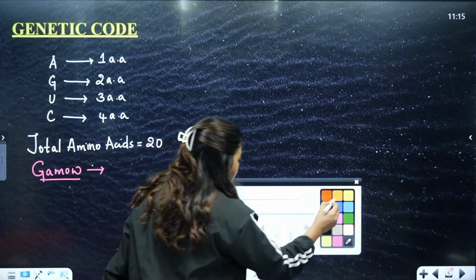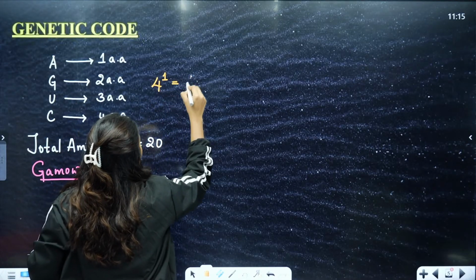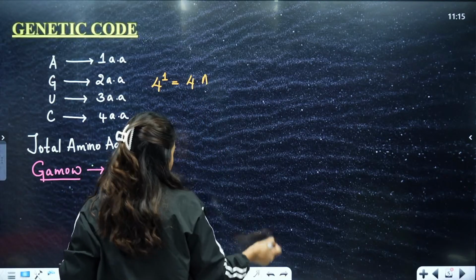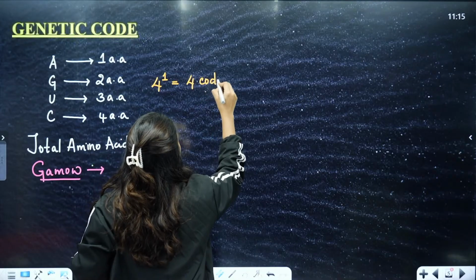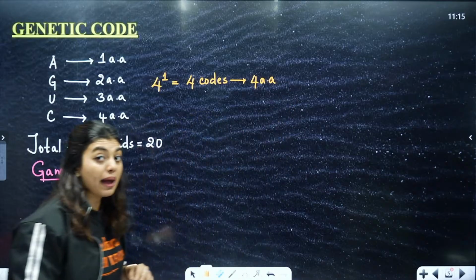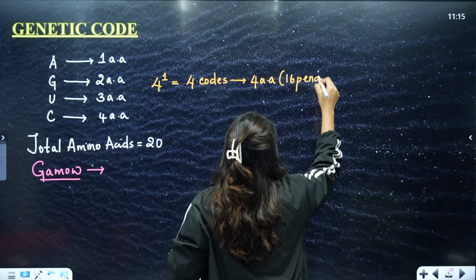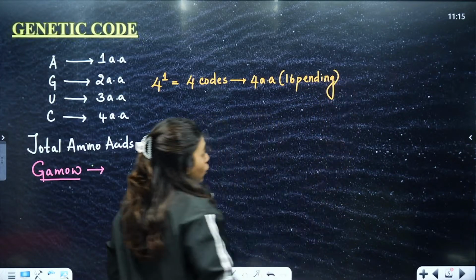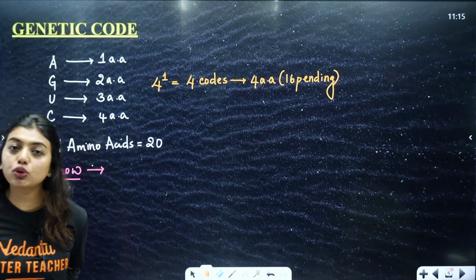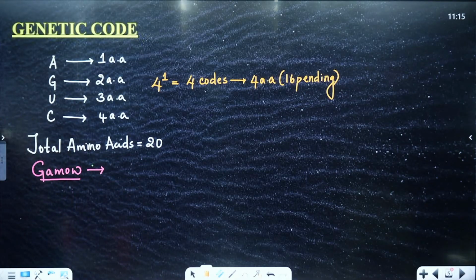The issue here was that this was 4 to the power 1. That means 4 amino acids we could code for. 4 codes will code for just 4 amino acids, leaving how much back? 16 of them are going to be pending. Is that okay? It's not okay, because I told you that you have to code for 20 of them.